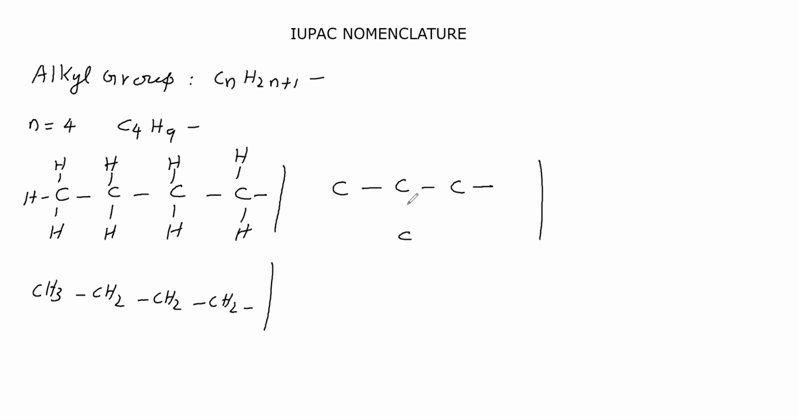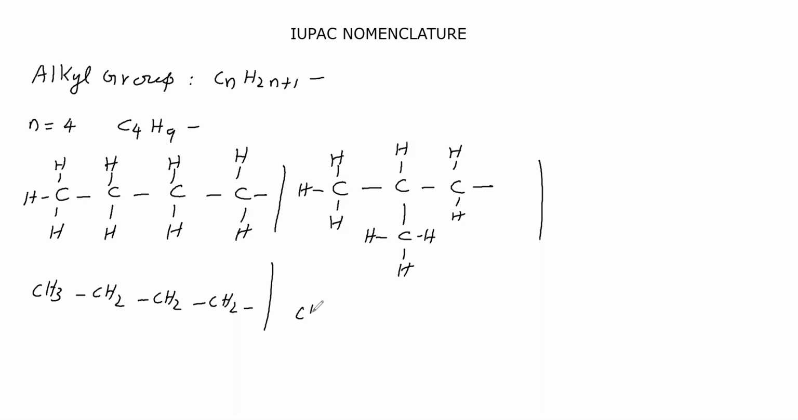For the rest, between the carbon atoms, give single bonds. Now, carbon valency is 4, so carbon can form 4 bonds. Here, the carbon has 1 bond, so this carbon will make the remaining 3 bonds with 3 hydrogens. This carbon has 3 bonds, so it will make 1 bond with 1 hydrogen. For this carbon, give 3 hydrogens. The remaining 2 hydrogens, give like this. This we will write in the condensed form.